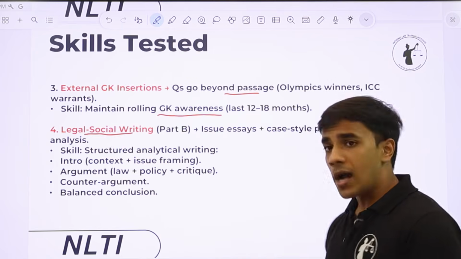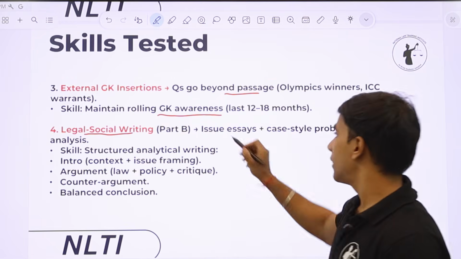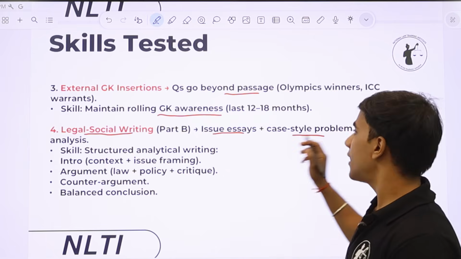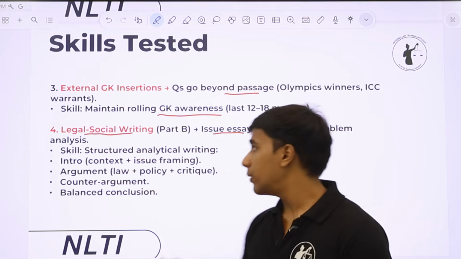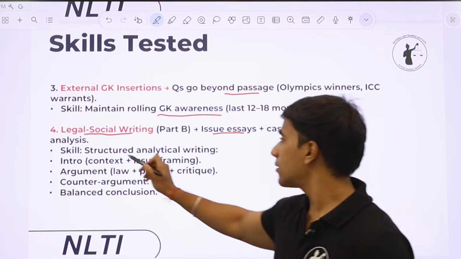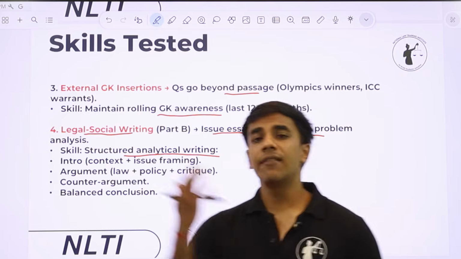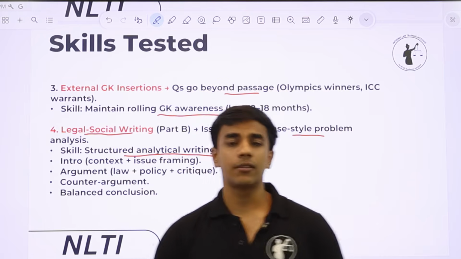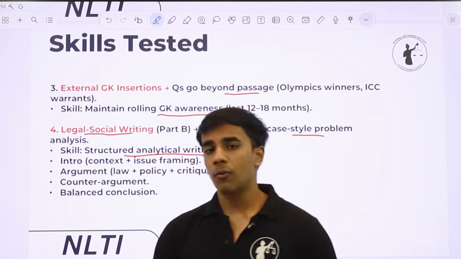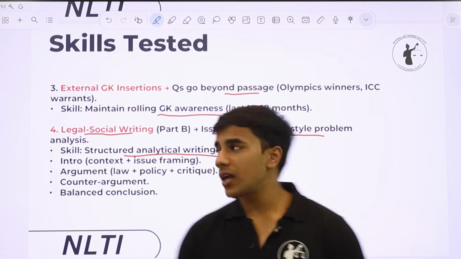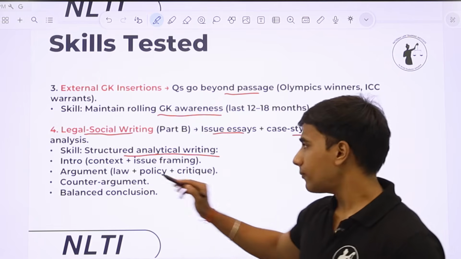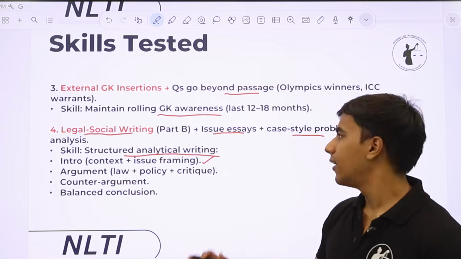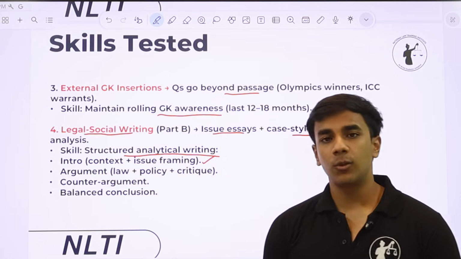Legal social writing, part B: you have to write essays, you have to write part B answers, and you have to write and analyze properly. The skill being tested here is structured analytical writing. Anyone can write a 200-word answer to a part B problem or a 300-word essay based on a contemporary topic. But what NLSAT wants you to write is with a clear structure. You first have to provide an intro, that this is the context in which I am writing and this is the issue that I am trying to address.